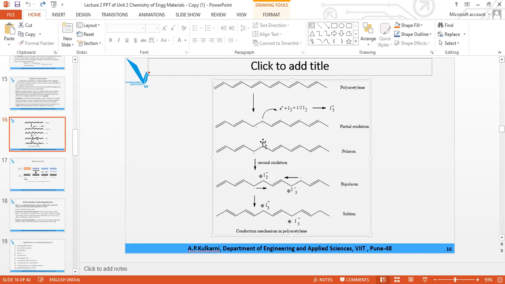If one pair of the positive charge and loose electron on the adjacent carbon is there, it is polaron. If two pairs are there, one positive charge, one electron, second positive charge, second electron, it is called bipolaron. And if this happens throughout the chain, it is called soliton.